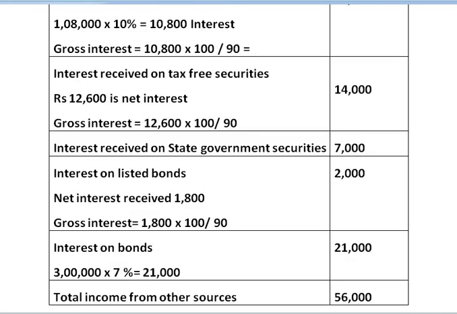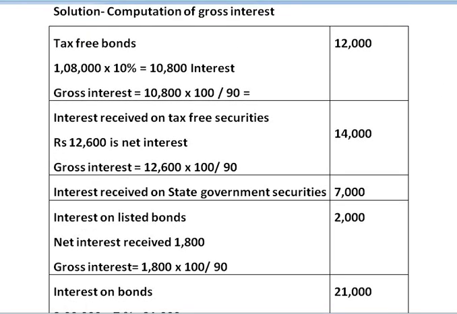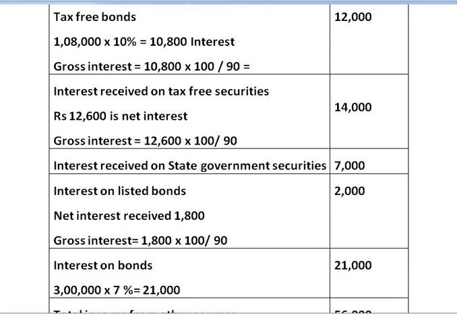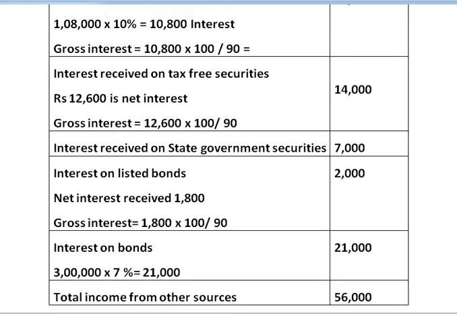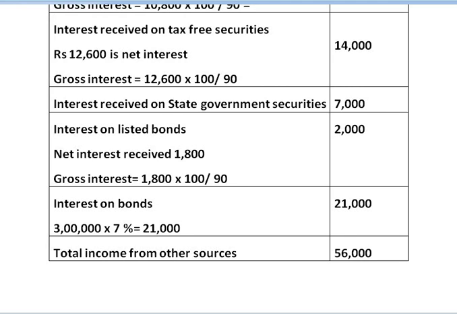56,000. Here you can see the entire solution on one page. That is, for first one the gross interest is 12,000, second it is 14,000, third it is 7,000, fourth 2,000, and for fifth it is 21,000, where the total interest received or total income from other sources comes to rupees 56,000. In next class we will solve one more sum on interest received on different securities.